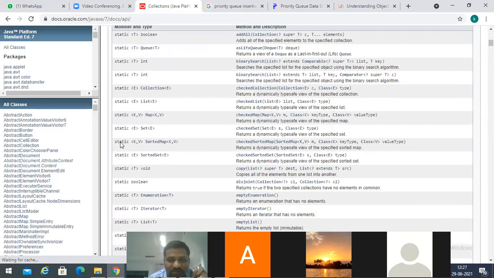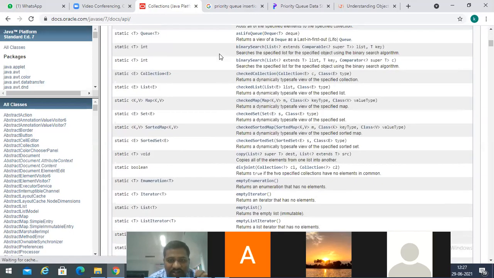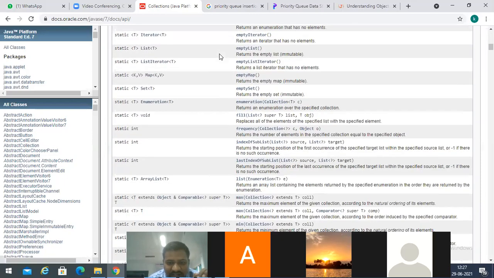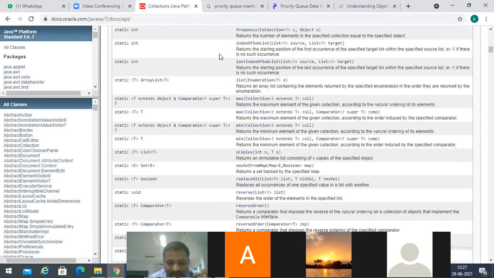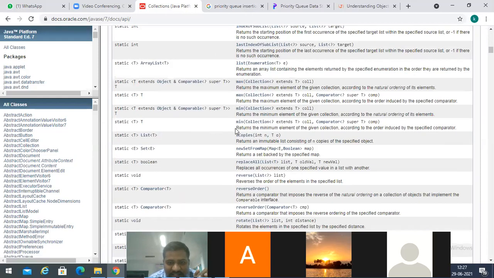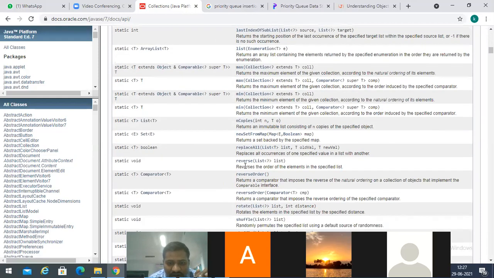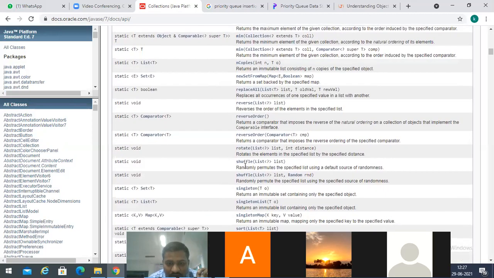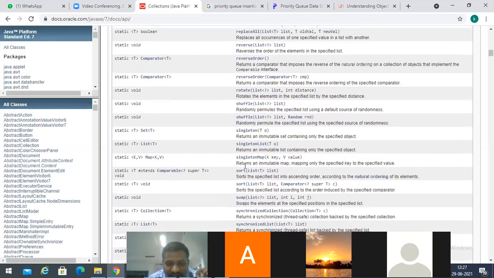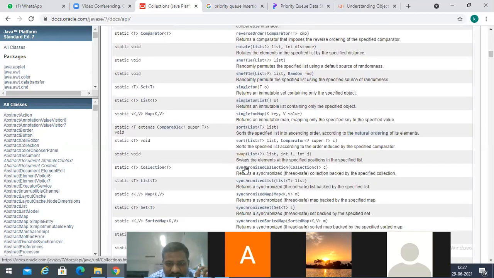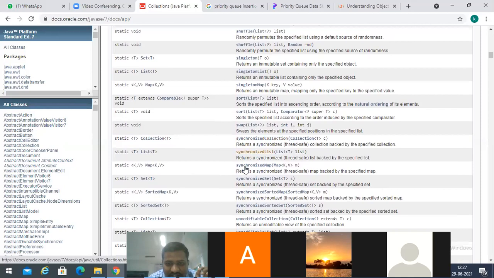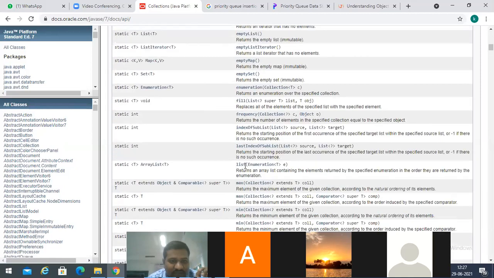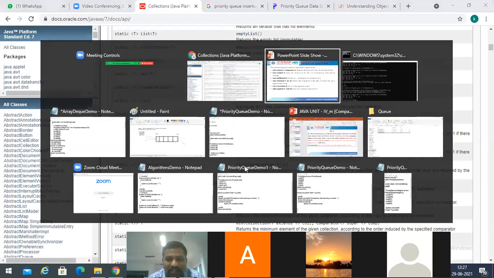addAll, checkedCollection, checkedMap, fill, lastIndexOfSubList, min, max, replaceAll, reverseOrder, reverse, rotate, shuffle, sort, swap, synchronizedCollection. Many methods are available, and we can make use of those methods. We can apply all these things on a list directly.